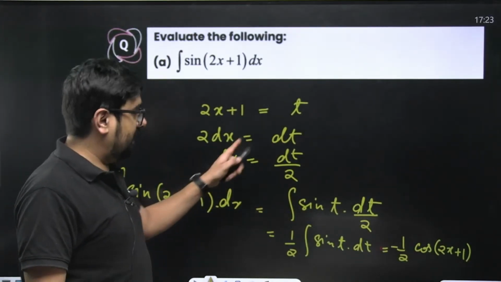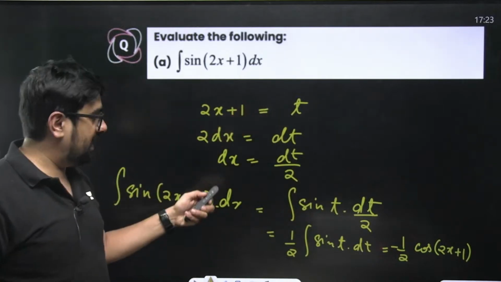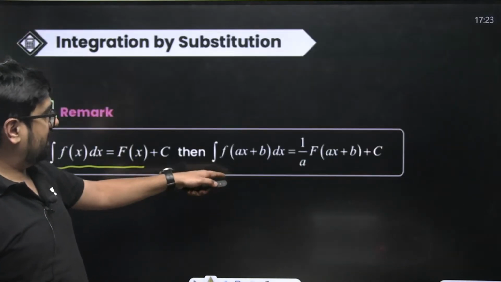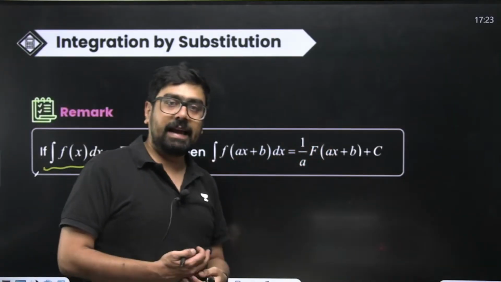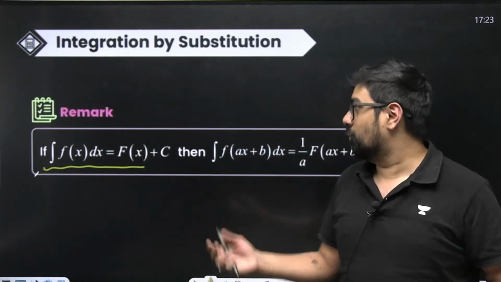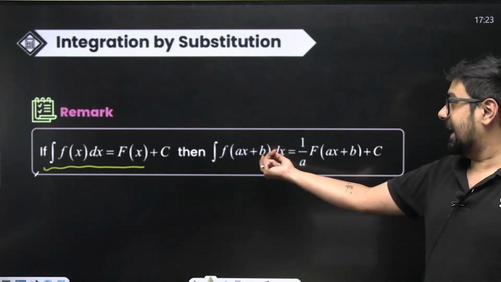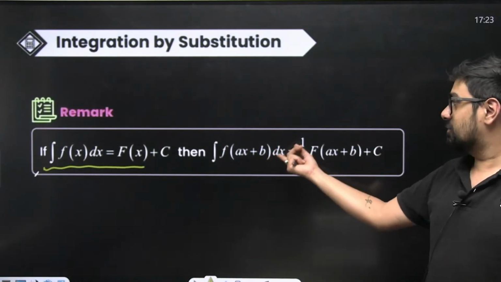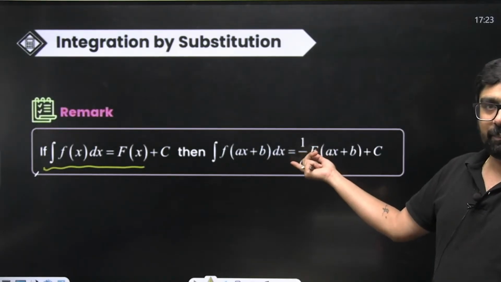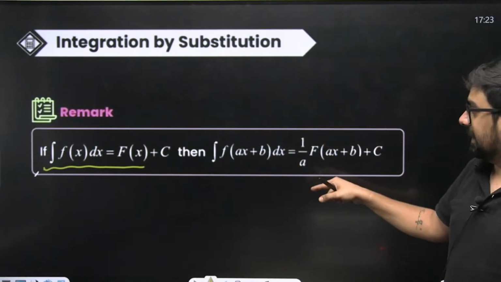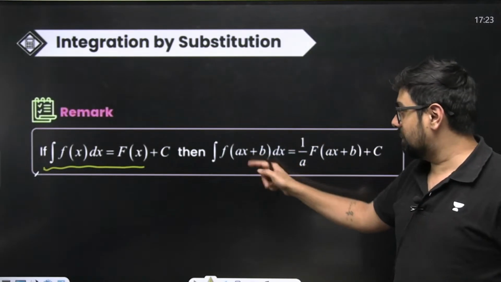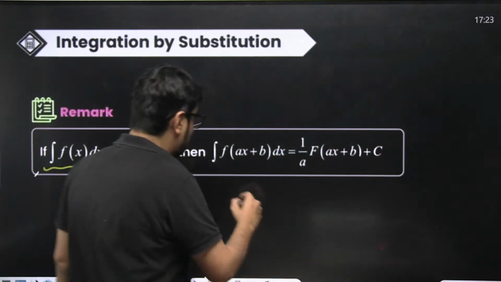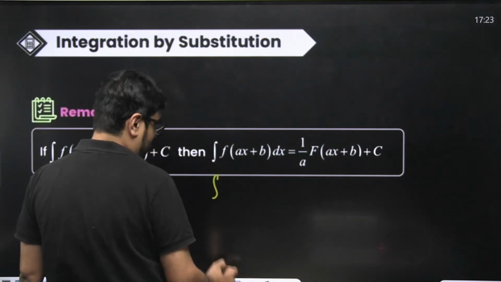This one we already did. I hope you can understand what was the logic behind it. Even here you can prove. Just take ax plus b as t, and you'll be able to prove this very easily. If you take ax plus b as t, so a dx will become equal to dt, right? Now dx, if dx becomes dt by a, I'll just write it.